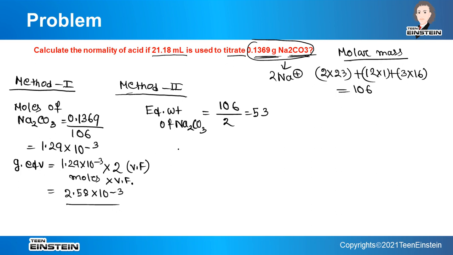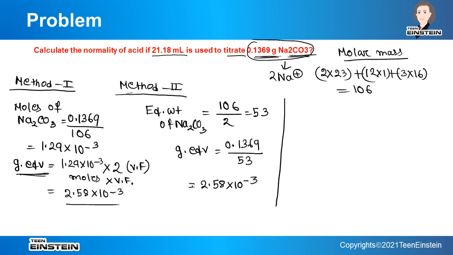Now we will find out gram equivalent. So gram equivalent, just as we have calculated here, will be given weight, that is 0.1369 divided by 53. Okay, so now we will get the same result, 2.58 into 10 to the power minus 3. Fine. So we are getting the same answer for gram equivalent. Whatever method you find more comfortable, you can use that.